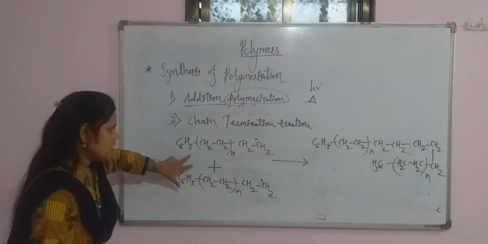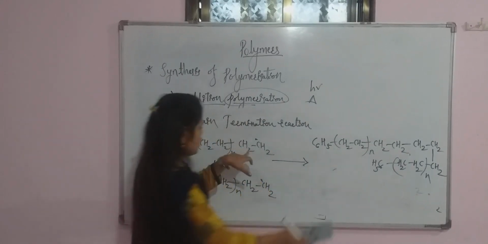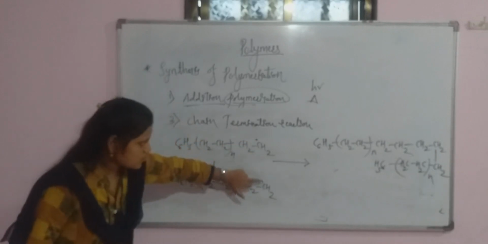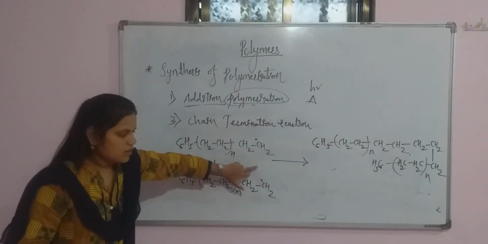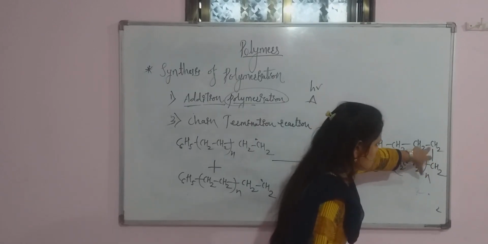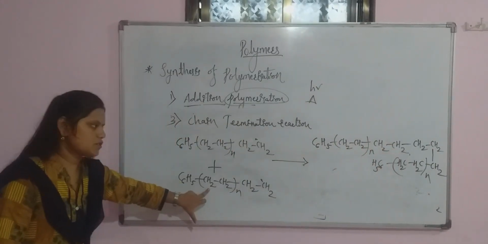Okay, see here I took C6H5 CH2 CH2 N times. How many CH2 here? 2 CH2, and this CH2 and this CH2 combine together. There is a formation of a new bond, that is a sigma bond. Again CH2 N times CH2 CH2 and last will be the C6H5.